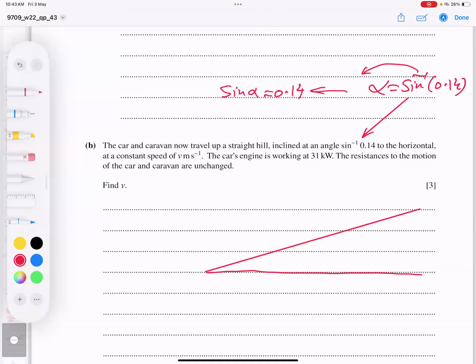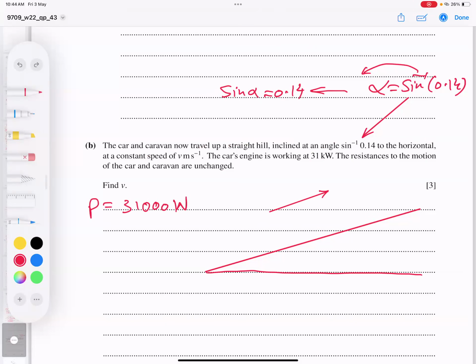Make a big diagram, at least, otherwise there is a chance of mix up. All right, same story. And he said what? Traveling up. The system is moving upwards, I mean on the inclined plane. The car engine is working now at this one. So power is what? 31000 watt. Friction to motion of car and van are unchanged, they remain the same.